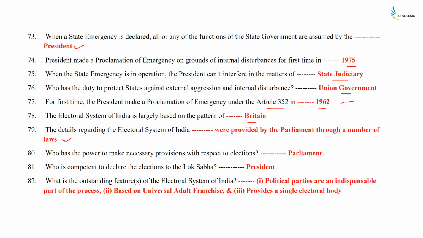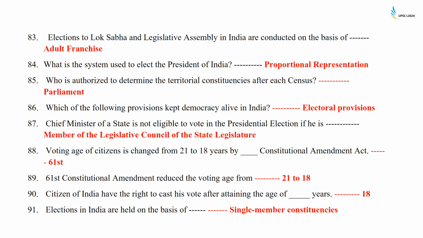Who has the power to make necessary provisions with respect to elections? It is the Parliament. Who is competent to declare the elections to the Lok Sabha? It is the President. What is the outstanding feature of the electoral system of India? Number one, political parties are an indispensable part of the process. Number two, it is based on universal adult franchise, and number three, it provides a single electoral body. Elections to Lok Sabha and legislative assemblies in India are conducted on the basis of adult franchise.